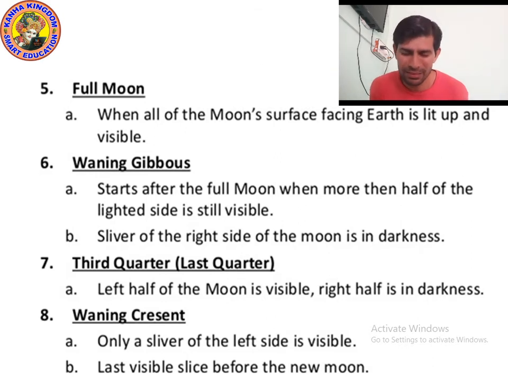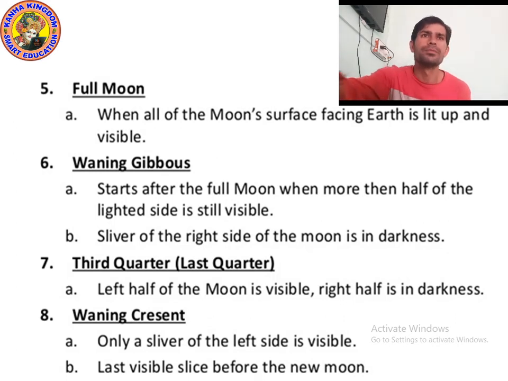Again after the 7th or 8th day, the half moon is visible. This half moon is called third quarter, or you can say last quarter. The left half of the moon is visible, and the right half is not.